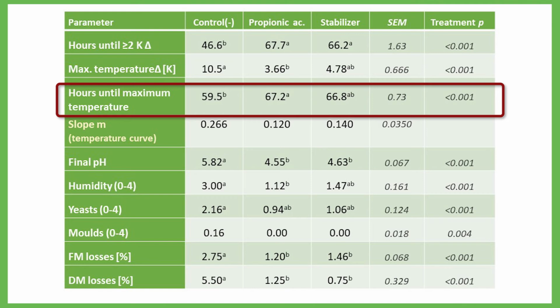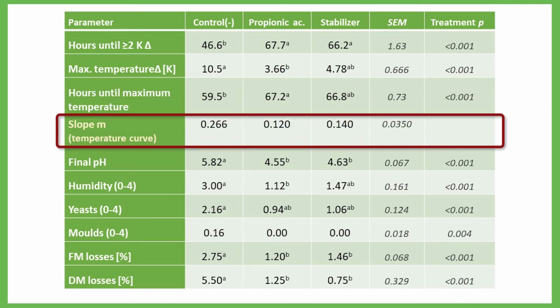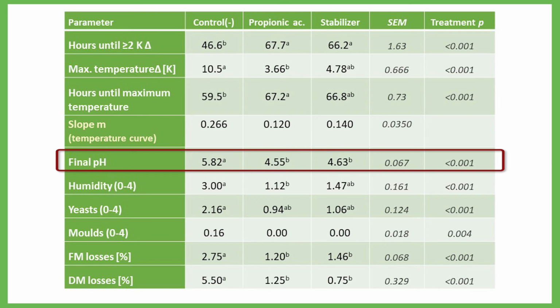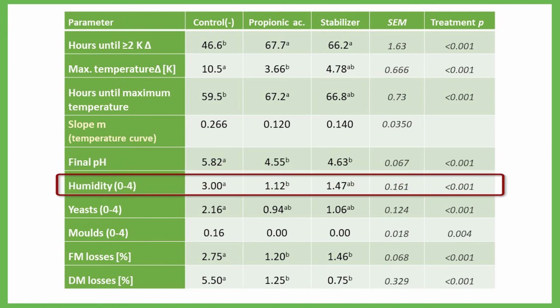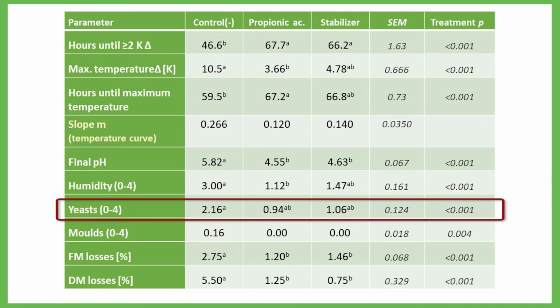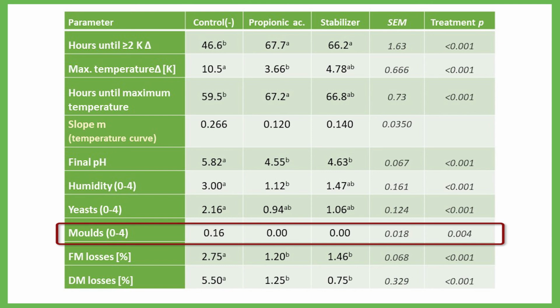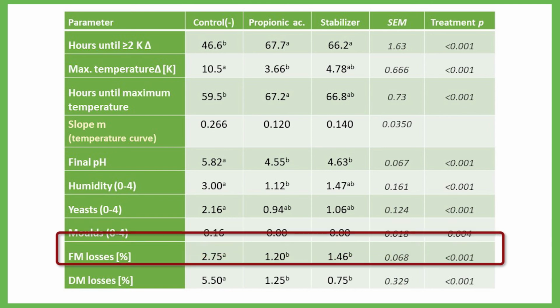The slope m from the temperature curves can also be compared. Here there is a clear incline from the negative control compared to the other treatments. The pH value at the time of removal gives another hint on the degree of the spoilage. It can extend into the alkaline range. Furthermore, the formation of condensed water, humidity. The visible infestation with yeasts. Here again we see a clear differentiation of the treatments. And possibly mold infestation. Last, losses can be regarded.